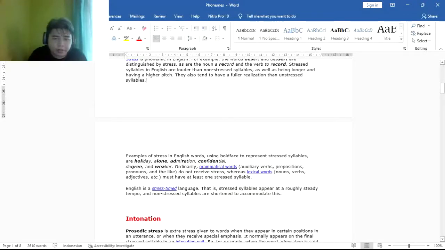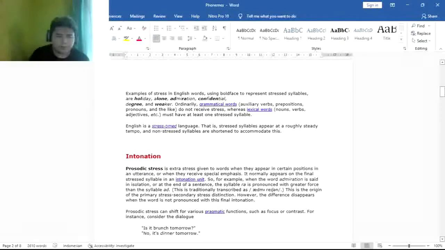Ordinary grammatical words, or auxiliary verbs, prepositions, pronouns, and the like, do not receive stress, whereas lexical words, nouns, verbs, adjectives, etc., must have at least one stressed syllable. English is a stress-timed language. That is, stressed syllables appear in roughly steady tempo, and non-stressed syllables are shortened to accommodate this.